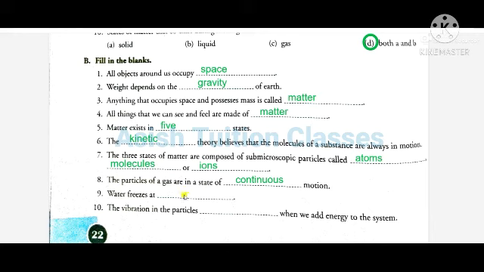Number 10. The vibration in the particles dash when we add energy to the system. The answer will be increases. The vibration in the particles increases when we add energy to the system.